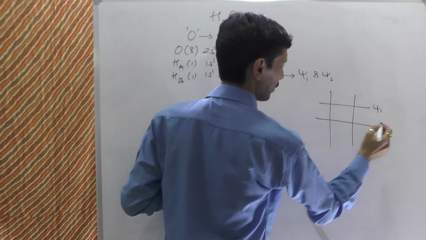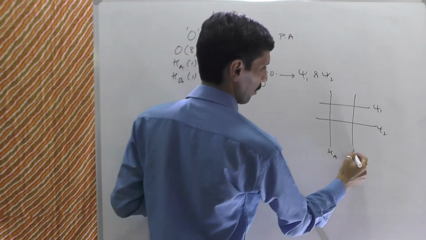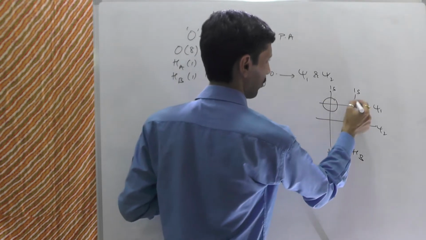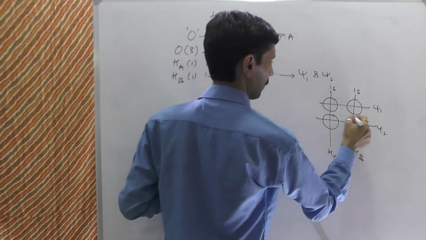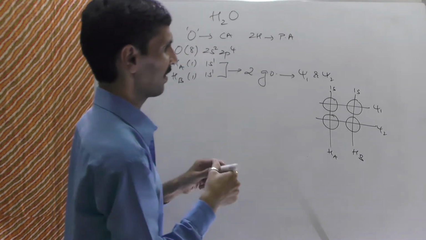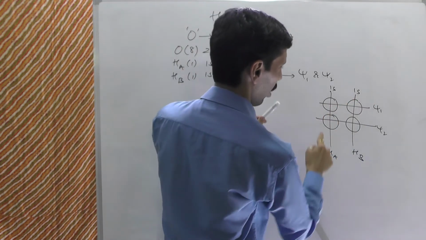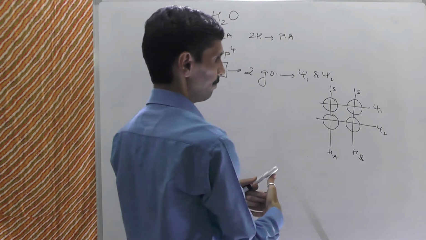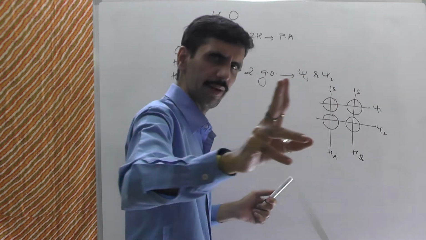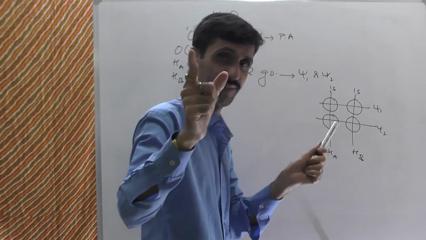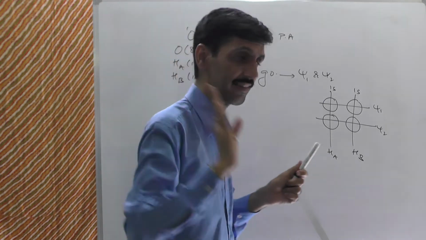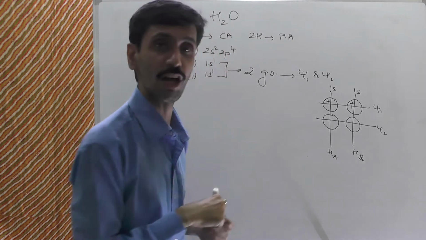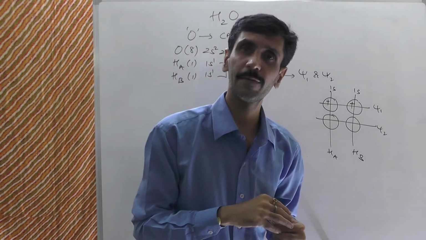Alright, so we go into Psi1, I show here Psi2. Okay, I show here HA, I show here HB, and 1s orbitals. Okay, because it is s orbital, so I'll show spherical. So we now see into the approach of the 1s orbital of HA and the 1s orbital of HB. They approach horizontally. So first combination is same sign. Okay, same sign means you know very well. Sign matlab directions. All right. So this is plus and this is plus.